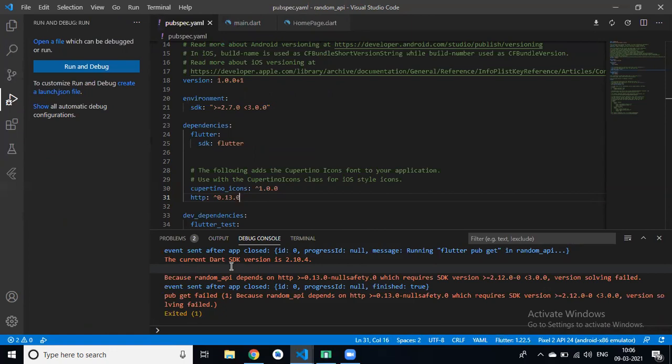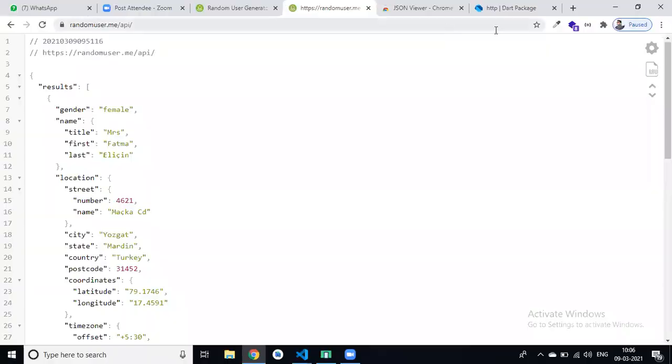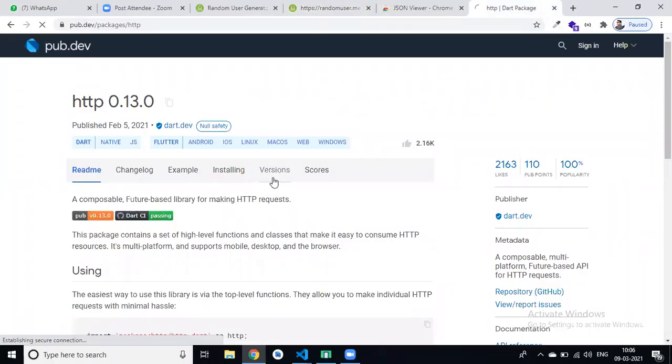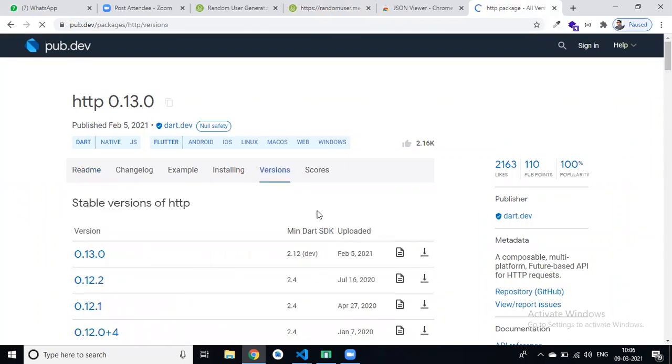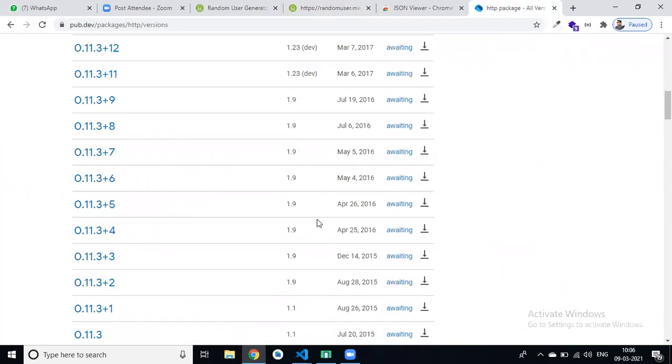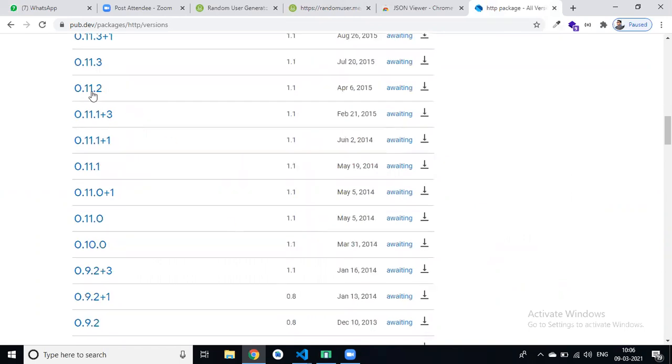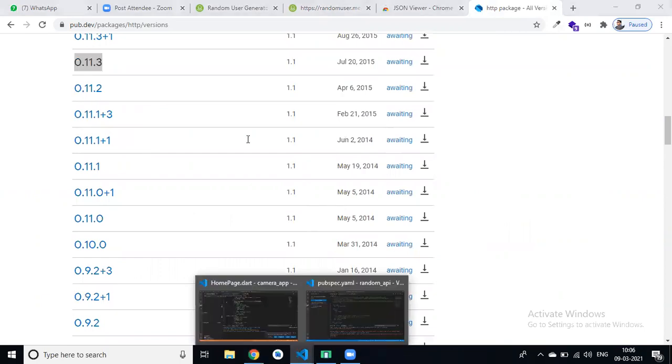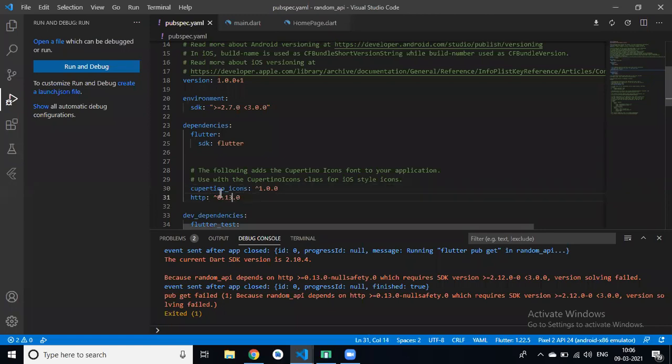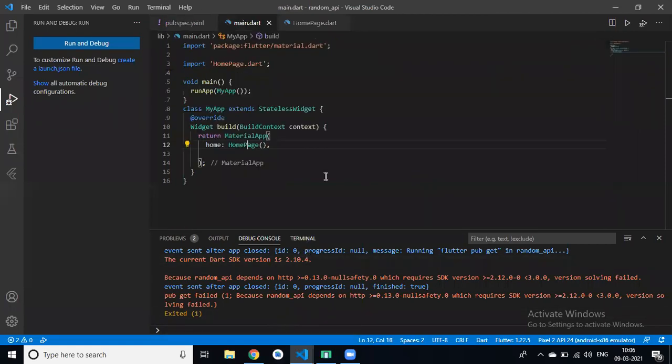Okay. Where is HTTP, then version. I think this one is stable. If you face the same problem then please downgrade your version. Okay, Roshan.